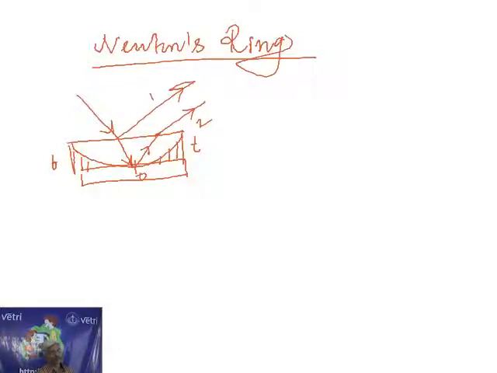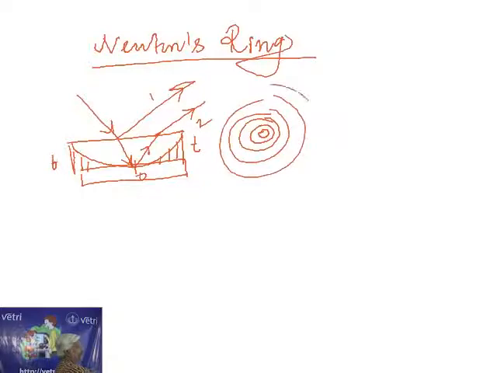That is the thing you have to keep in your mind as far as Newton's ring is concerned. This varying thickness film produces an interference pattern when it is viewed through a microscope. The interference pattern is observed not in the form of fringes but in the form of rings. So it is called Newton's ring. The interference pattern is not in the form of bands but in the form of rings.